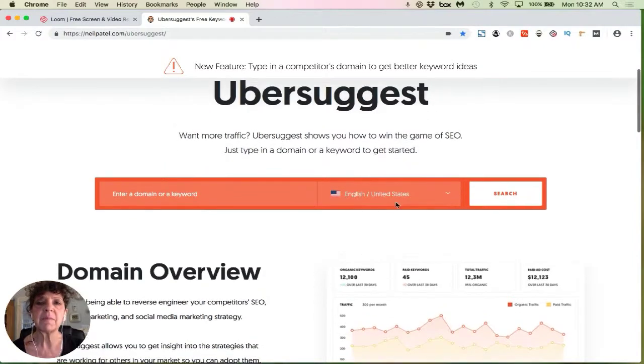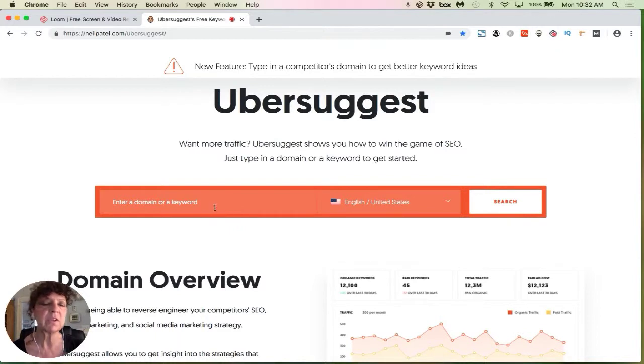For starters, I'm coming in here with a keyword, but you could also start with a domain. So you could come in here and do some research on yourself or a competitor or whatever you want to do. But today I want to focus on keyword searches, and then I'll show you a little bit about domains at the end. I want to do something about dog sweaters. So I'm looking for that as a keyword, dog sweater. And I can either put a small keyword phrase or a long keyword phrase. Doesn't matter. Long-tailed keyword, short tail, doesn't matter. I just go ahead and I can select what country, what language, and go ahead and click search.